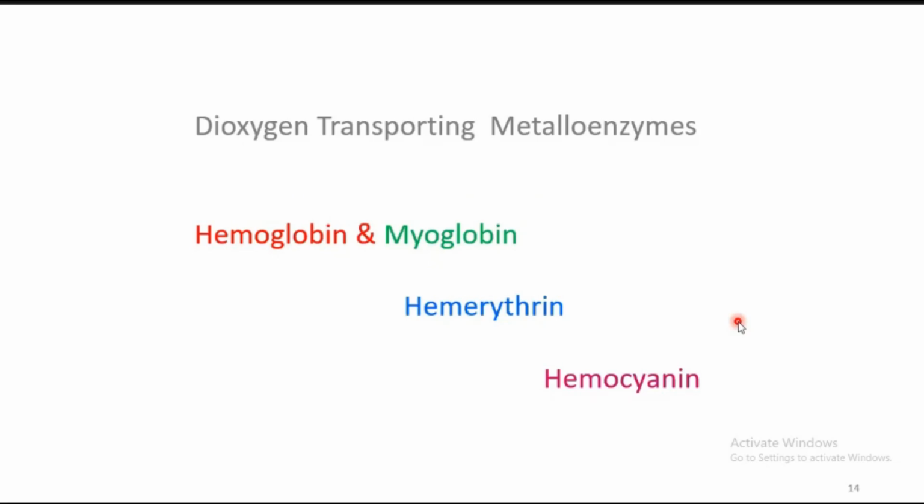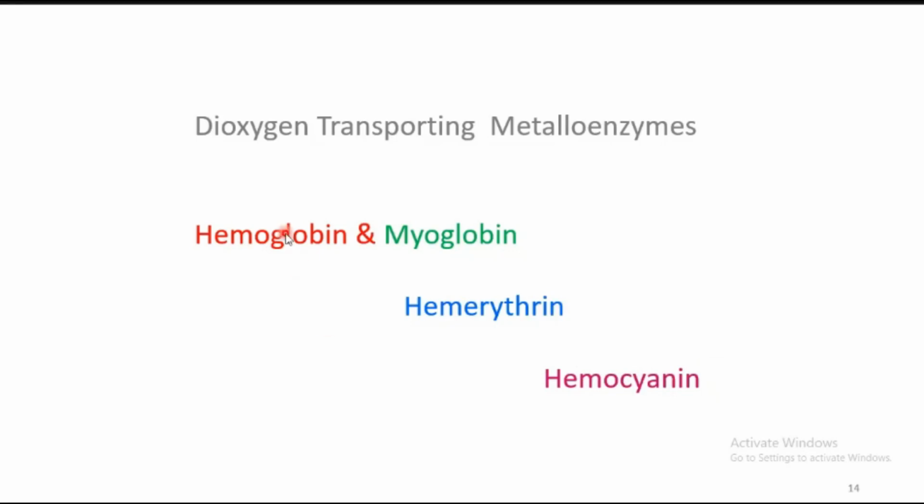So first, we are going to see the dioxygen transporting proteins. Among the dioxygen transporting umbrella, we have hemoglobin, myoglobin, hemerythrin, and hemocyanin. Hemoglobin and myoglobin both have the heme structure, whereas hemerythrin and hemocyanin, the name is a misnomer. In one case we have a non-heme iron protein, whereas this is a non-heme copper protein. All are involved in oxygen transport as well as storage.